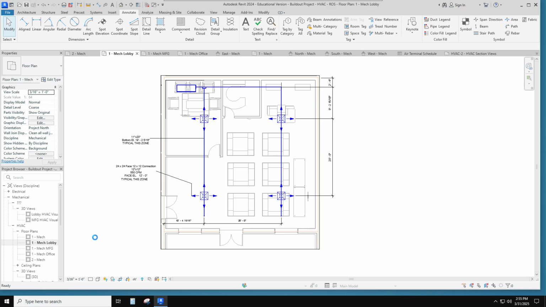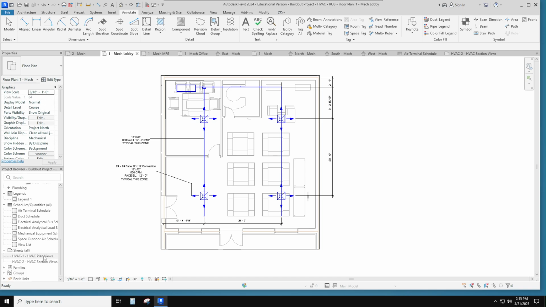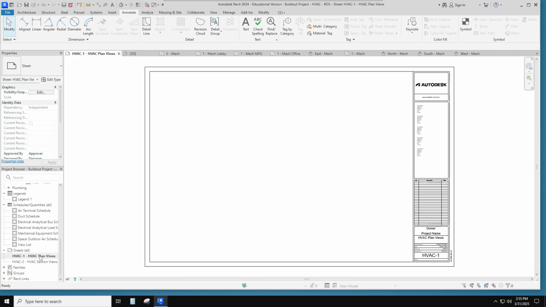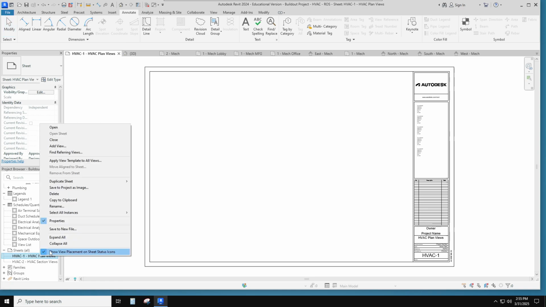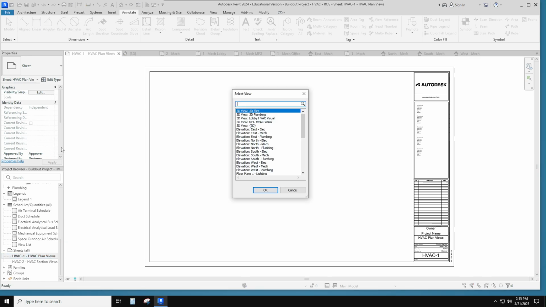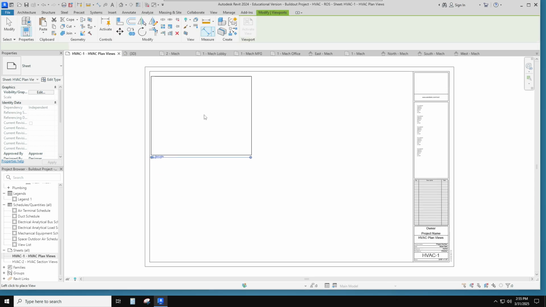The next thing we're going to do is we're going to go place that on a view. You've kind of done these before. I'm going to come down. It's a plan view. So I can right click, add a view, and pick my floor plan 1 mechanical lobby.